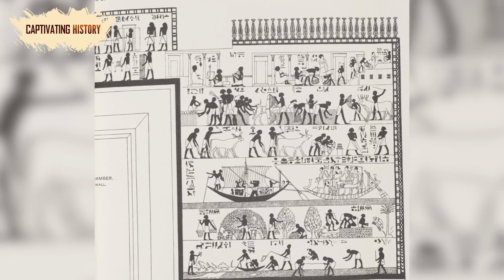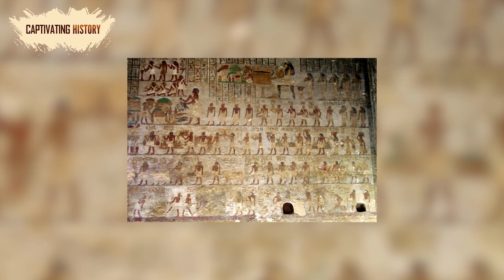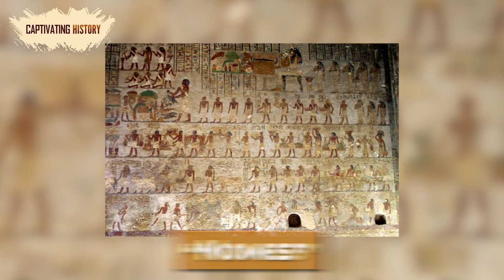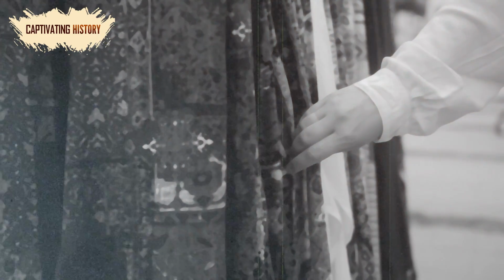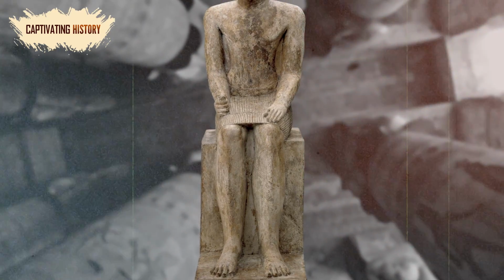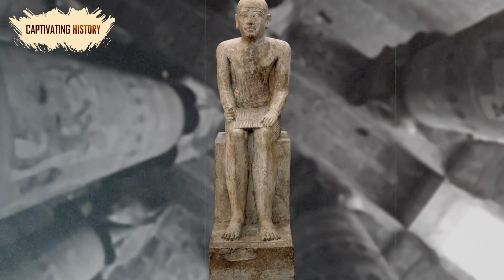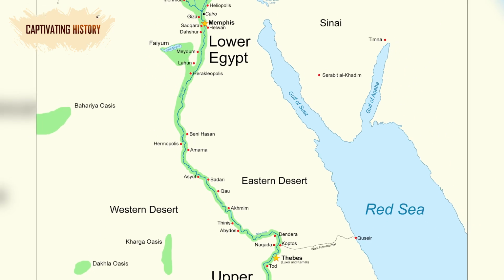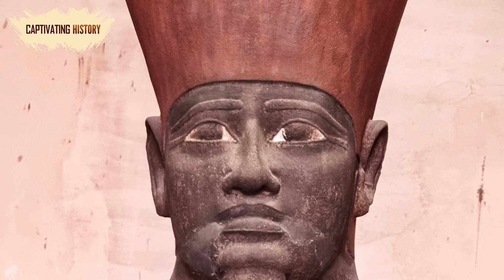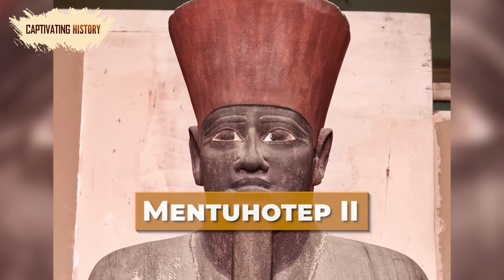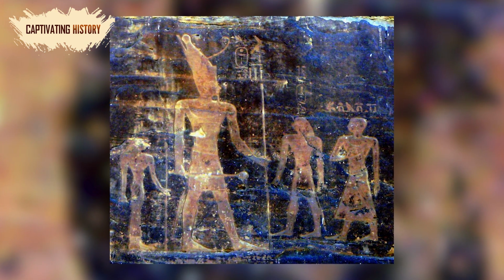During this era, wealth was spread more evenly throughout the civilization. Without royalty hoarding all the wealth, individual nomes, Egyptian districts, each ruled by a nomarch, became wealthier. Even ordinary people could afford to purchase goods and services that had once only been available to the highest class citizens. While it didn't leave as much of an architectural legacy as the era before them, it was a time of change for the Egyptians. As for how it ended, rival dynasties in Heracleopolis and Thebes vied for control, with Thebes ultimately prevailing under its ruler, Mentuhotep II of the 11th dynasty. This united Egypt once more and ended the First Intermediate Period.